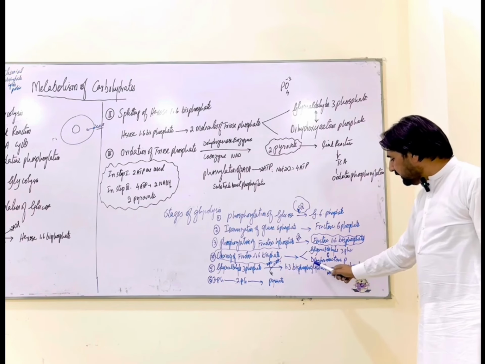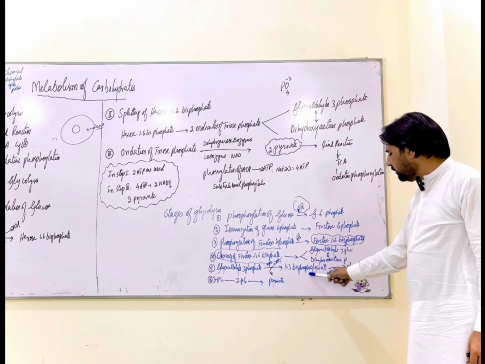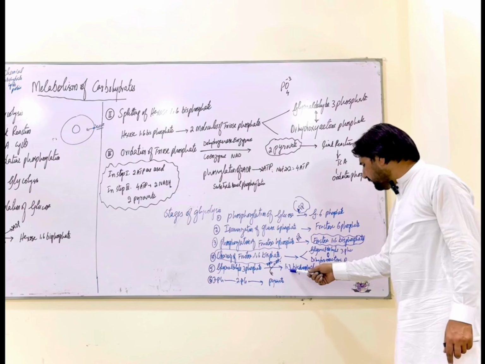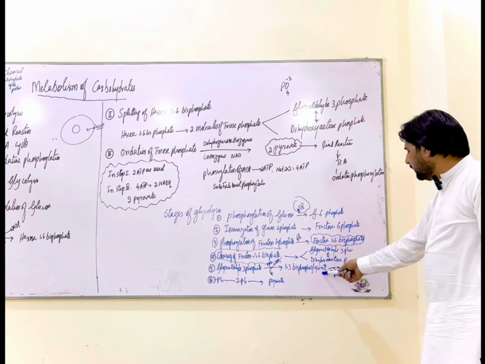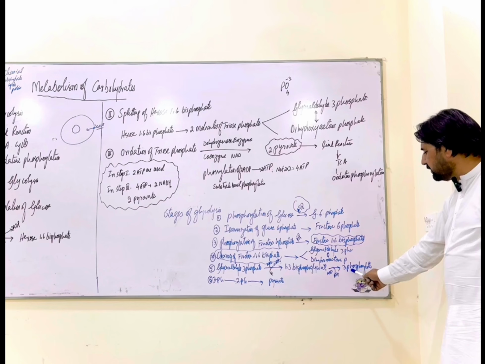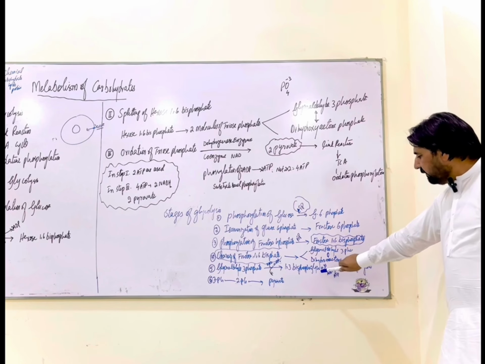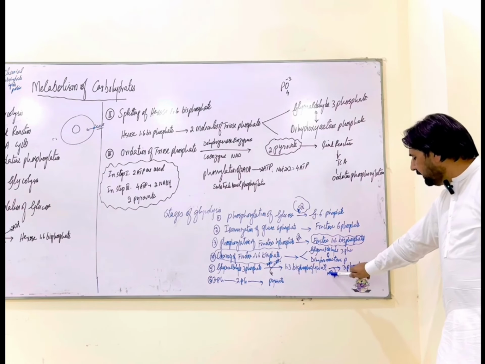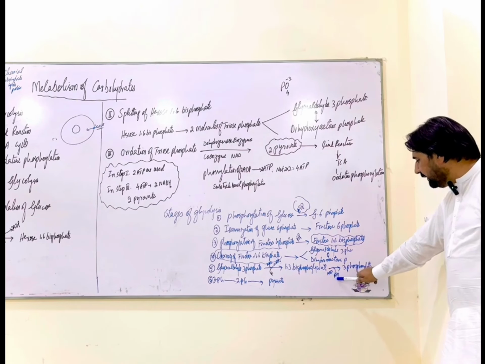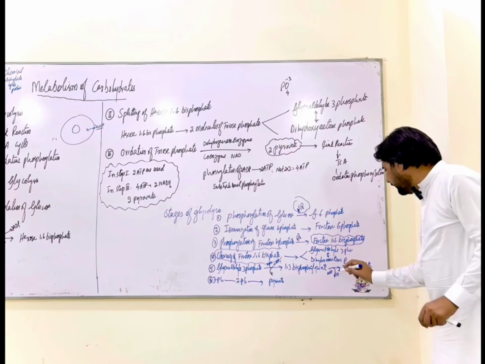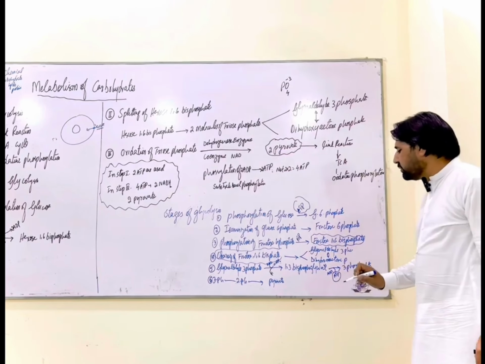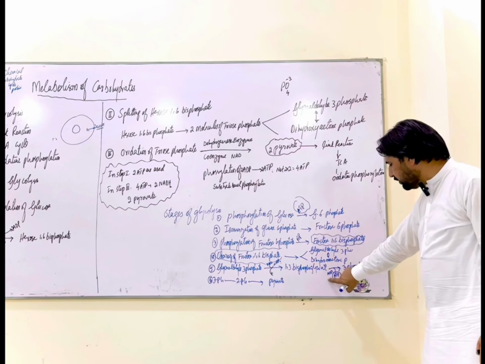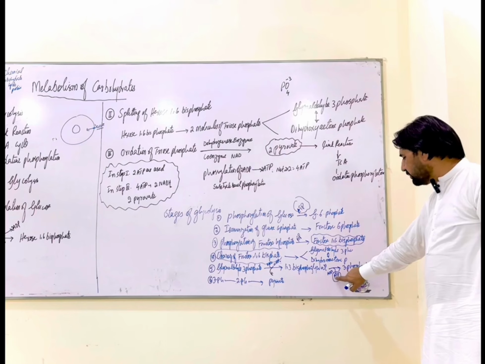Now this 3 carbon compound contains 2 phosphate molecules. So when the 1,3-bisphosphoglycerate molecule converts into 3 phosphoglycerate, one phosphate is detached from the 1,3-bisphosphoglycerate. That phosphate is taken up by the ADP, adenosine diphosphate, to give us ATP. So right over here, one ATP is formed. This reaction is cycled twice, so that gives us 2 ATP.